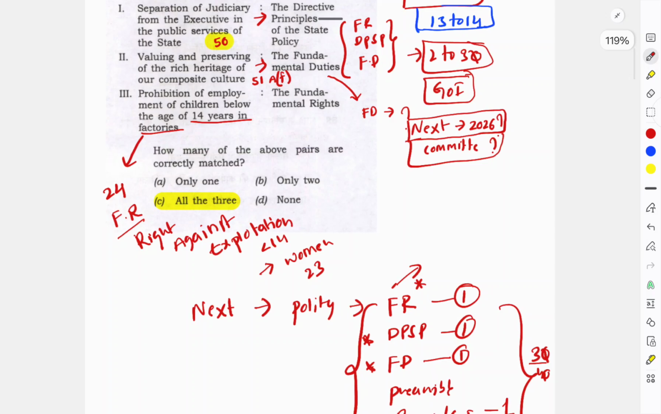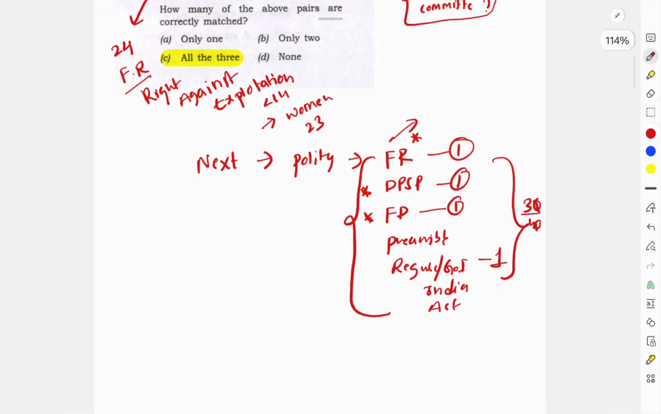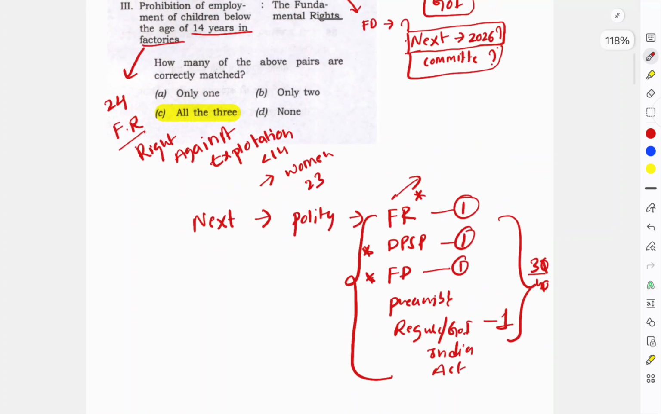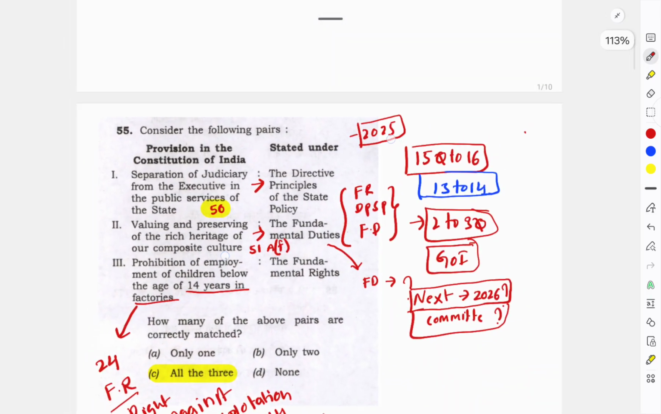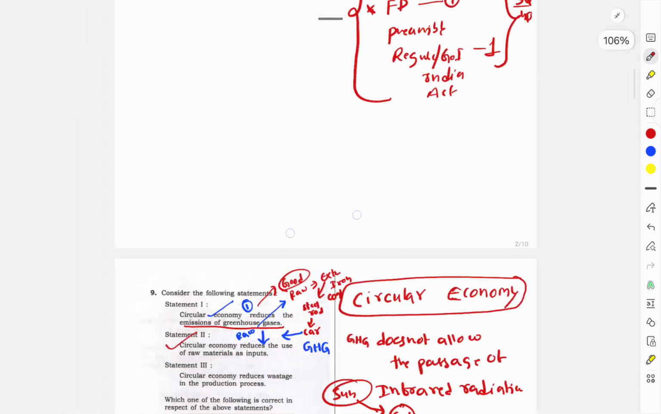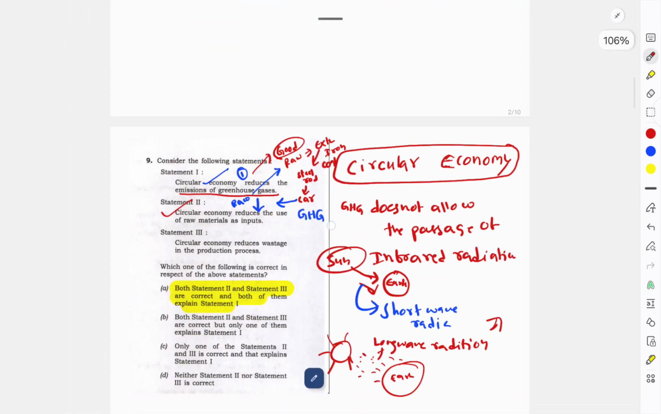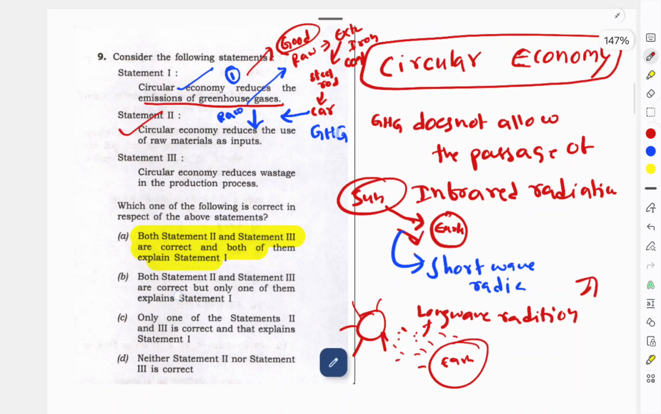At the same time, you can question me if questions don't come in the next prelims. I am telling from my experience that you have to remember these provisions deeply, note down everything and revise them often, so that you don't miss the questions. So we will discuss the next section here.